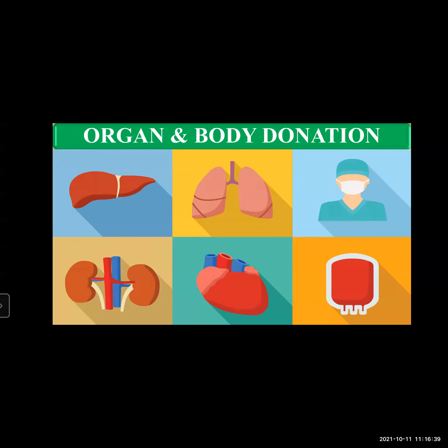You all know that many times blind people can regain their vision if the eyes are donated. So organ donation is very important. You can donate organs like the liver, kidneys, heart, heart valves, skin, etc. Similarly, the body can be made available for research in medical institutes. Many medical colleges can have bodies available for research purposes.